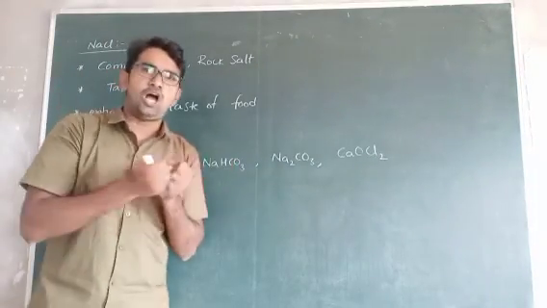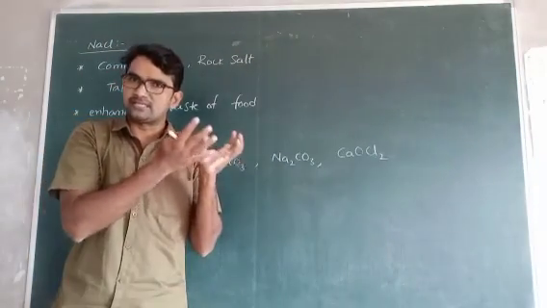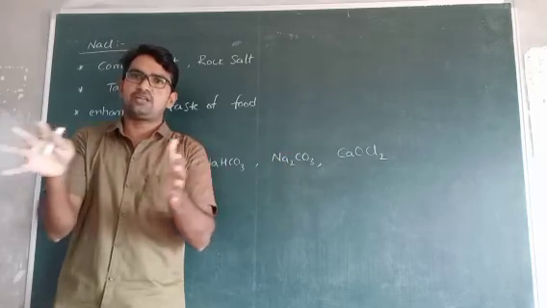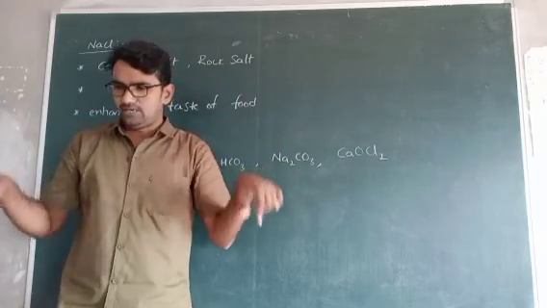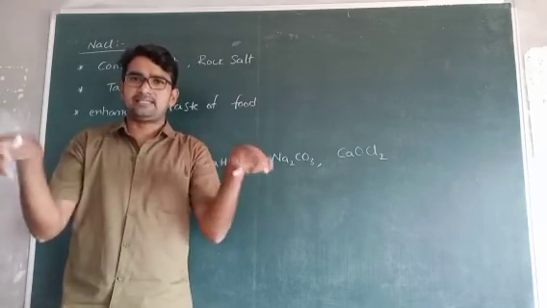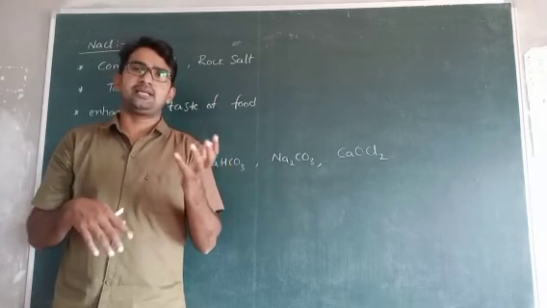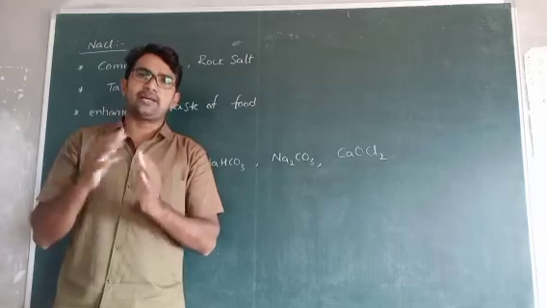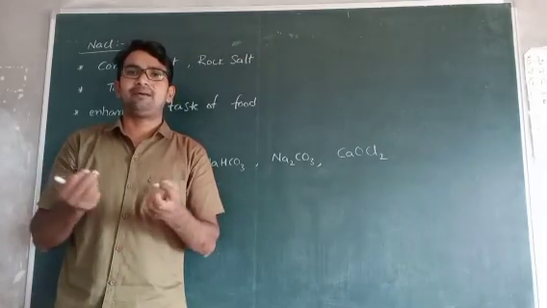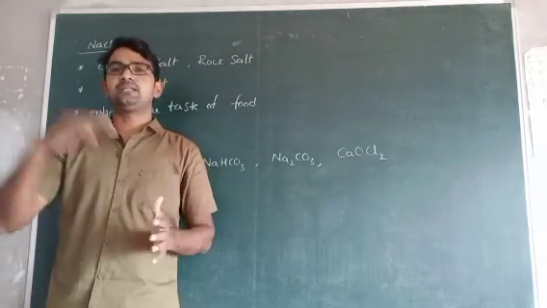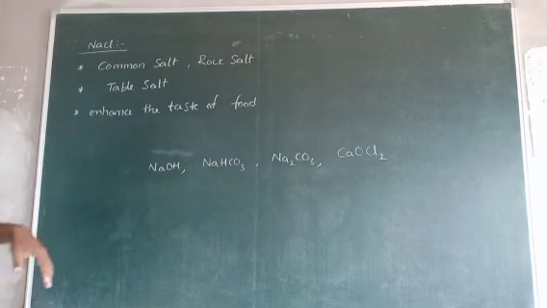That's why salt comes from the sea only. Salt water is separated from the sea, and some tanks are formed in the summer season, the water is evaporated, and only crystallized salt is present, which is converted into powdered salt.